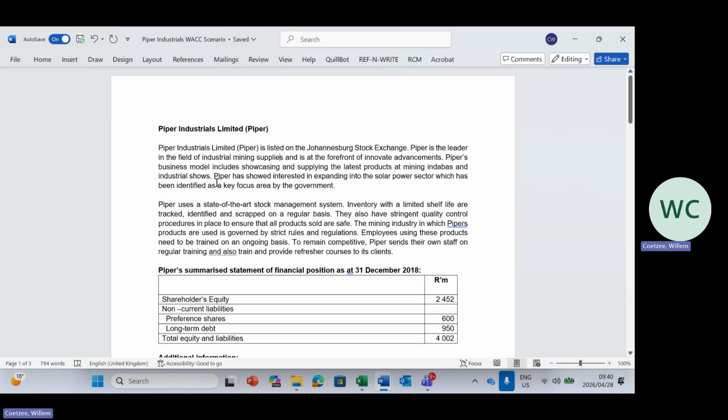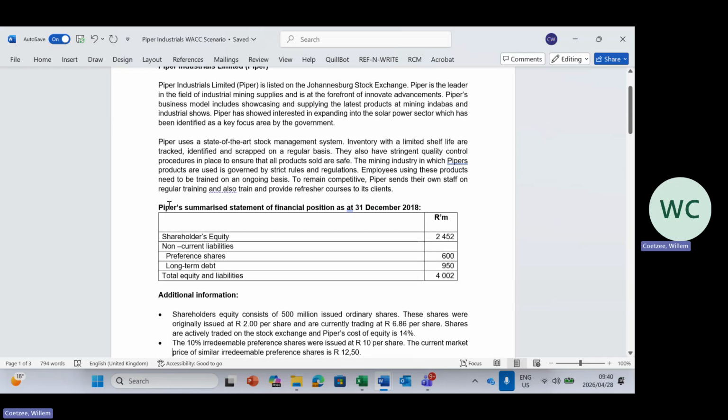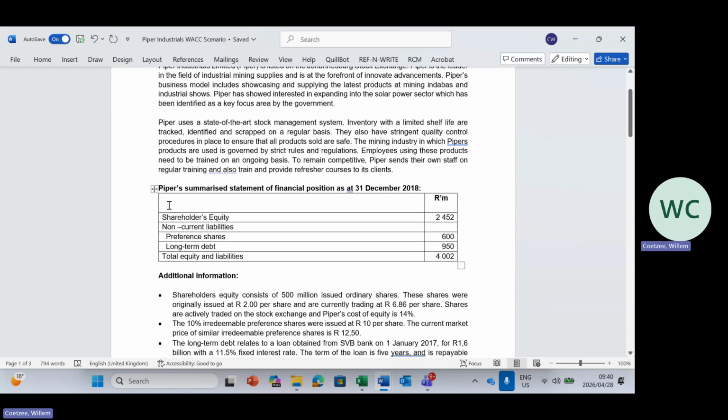Piper has shown interest in expanding into the solar power sector, which has been identified as a key focus area by the government. Okay, then they just talk about stock management system and regarding their staff or employees. Then we look at this part here. A summarized extract of the financial position, where we can see the shareholders' equity, non-current liabilities, preference shares, long-term debt, and there's a total equity and liabilities. And here we will see additional information.